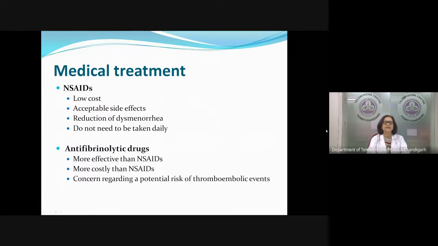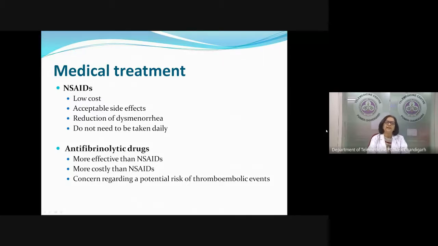Now, NSAIDs, we use mefenamic acid, very common. It is very low cost, doesn't have much side effects. It also relieves dysmenorrhea in case the woman has. And the advantage is that she has to take it only when she's having bleeding. It is not a continuous treatment. So it's a very good trial as a first trial in a patient who had abnormal bleeding, but the EB is secretory.